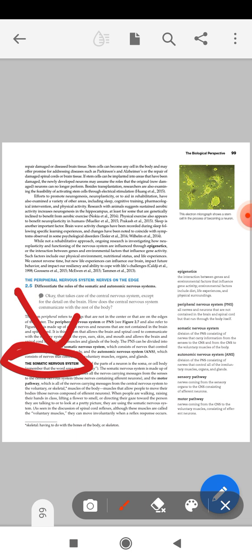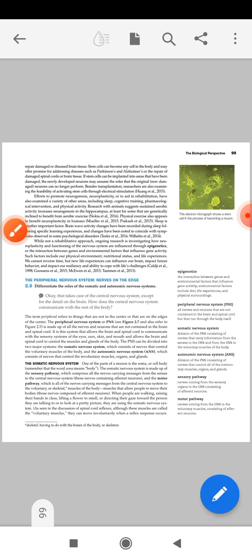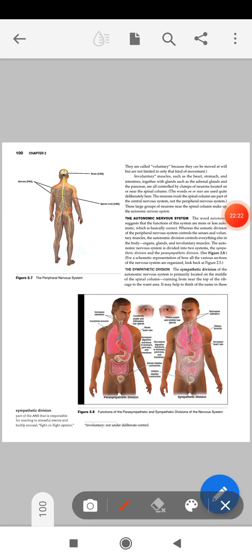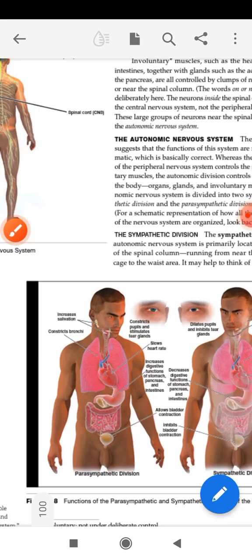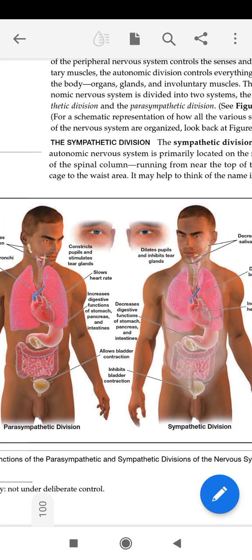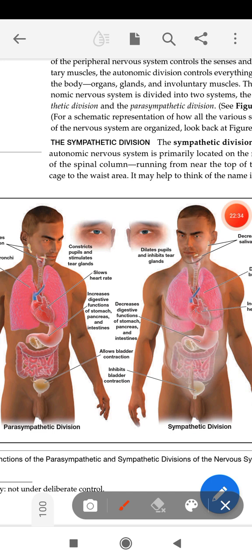What is important is the autonomic nervous system, which we have to study in detail. It is further divided into the sympathetic nervous system and the parasympathetic nervous system. We will study in detail what the sympathetic and parasympathetic nervous systems are.